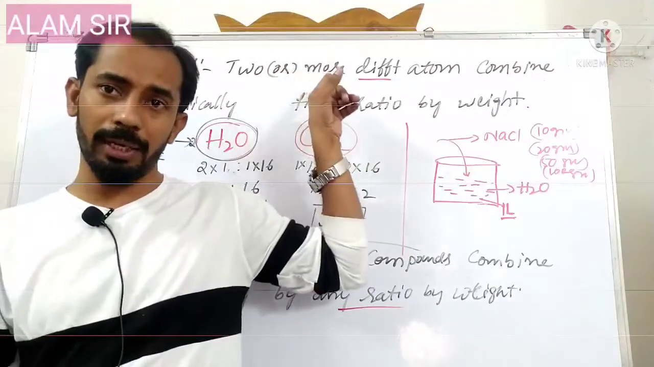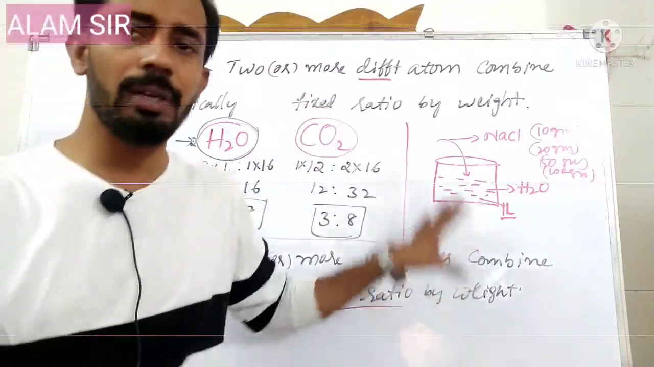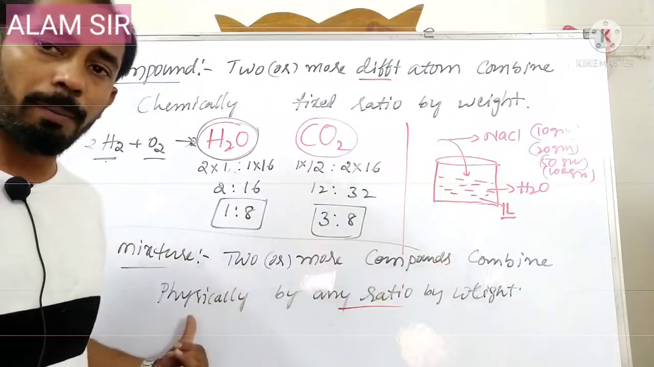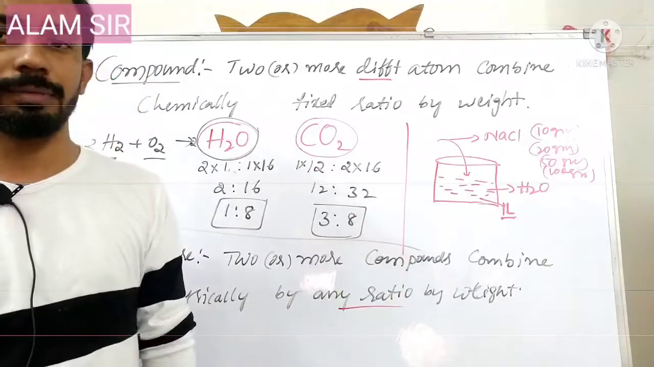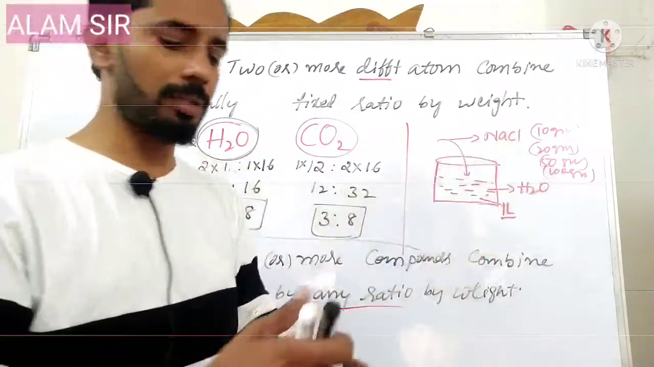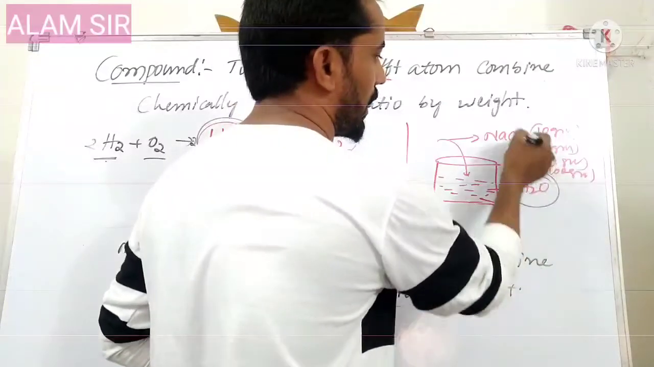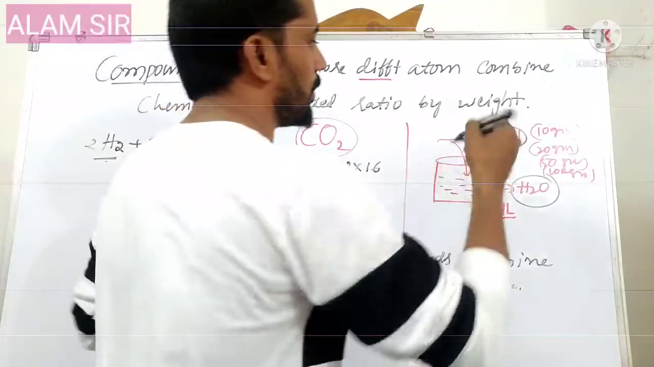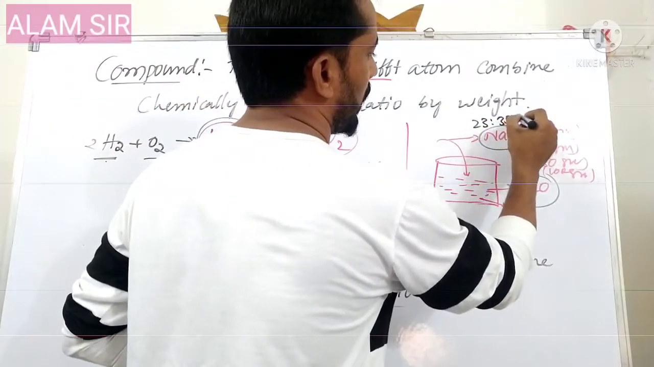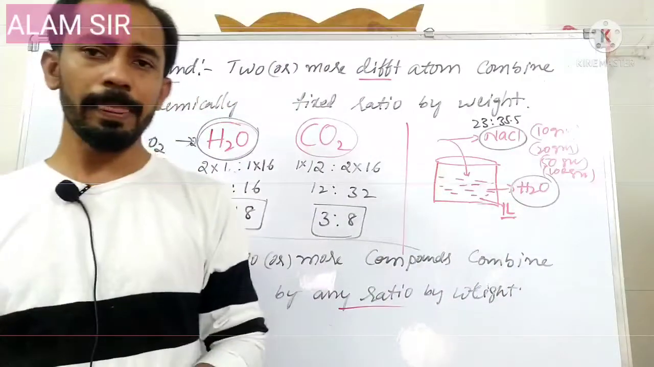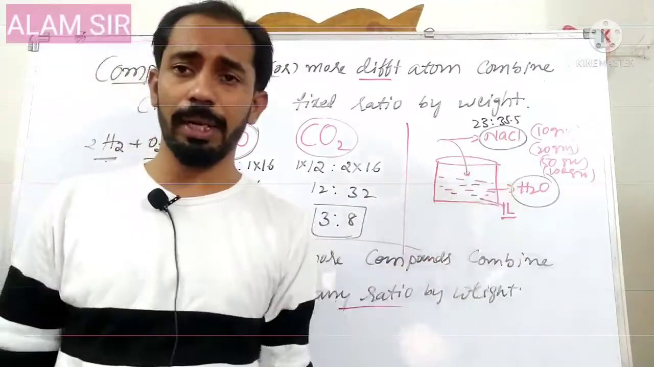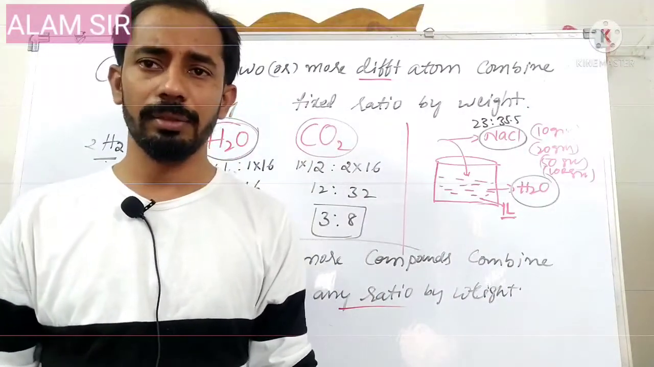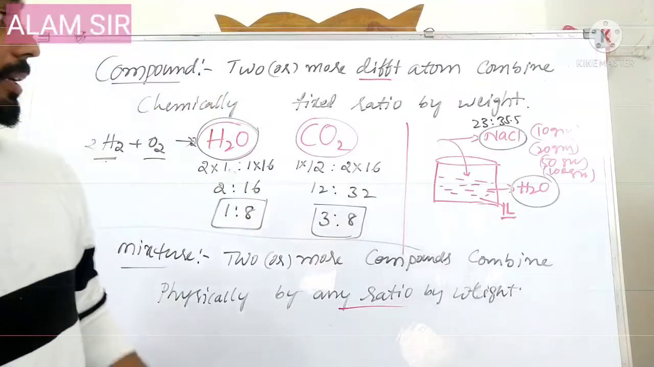Coming to compound: chemically combined, fixed ratio. That is the major difference between compound and mixture. So a mixture can be defined as two or more compounds combined physically in any ratio by weight. Water is one compound, sodium chloride is also a compound, because different atoms combine in a fixed weight ratio. Sodium chloride is 23:35.5, because of their atomic masses. In a mixture, any ratio can be combined and they can be physically separated using suitable separation methods.